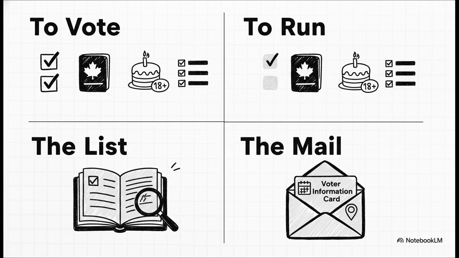The government keeps a database of everyone who's eligible to vote, and before an election, they'll mail you a voter information card that tells you everything you need to know, when to vote, and where to go.